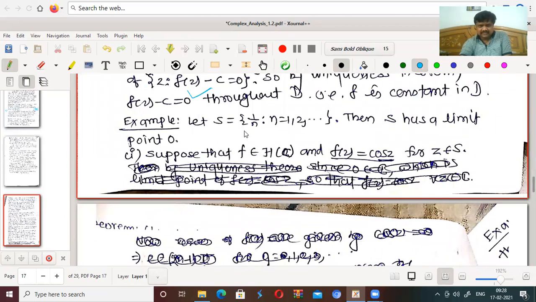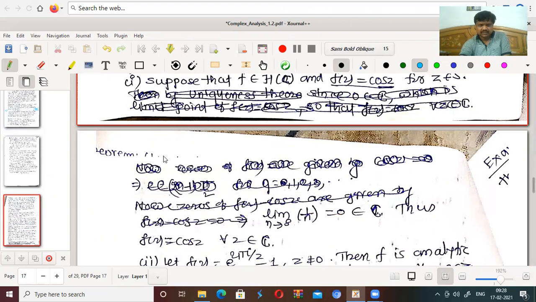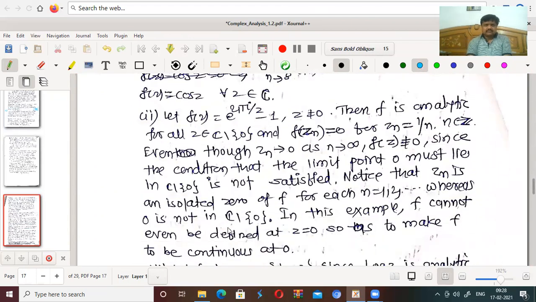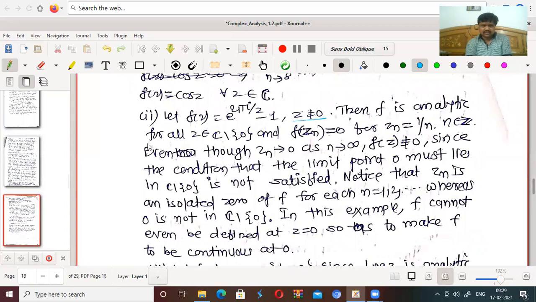We have an example. S is the set of all 1/n for n equal to 1, 2, and so on. Then S has a limit point 0. We know that this set has a limit point 0. Let f(z) equal e to the power 2 pi i by z, minus 1, for z not equal to 0. Then f is analytic for all z in C except 0, and f(z_n) equals 0 for z_n equal to 1/n. See here what type of function we are taking: f(z) equals e to the power 2 pi i by z minus 1. f is analytic for z not equal to 0.